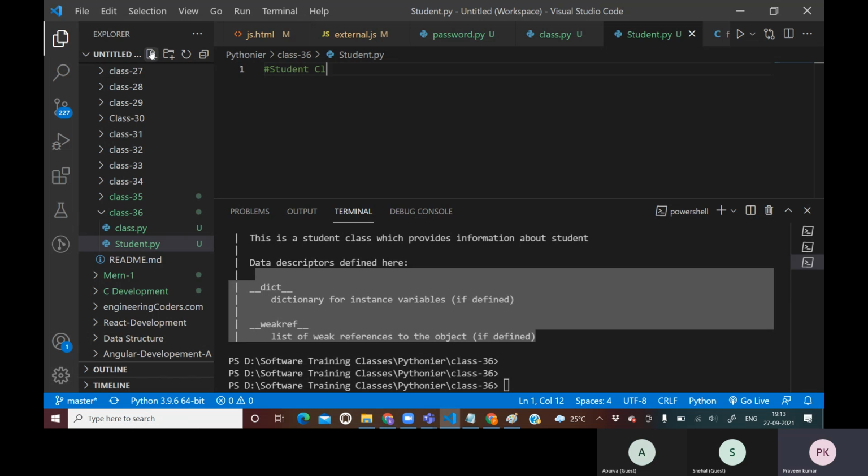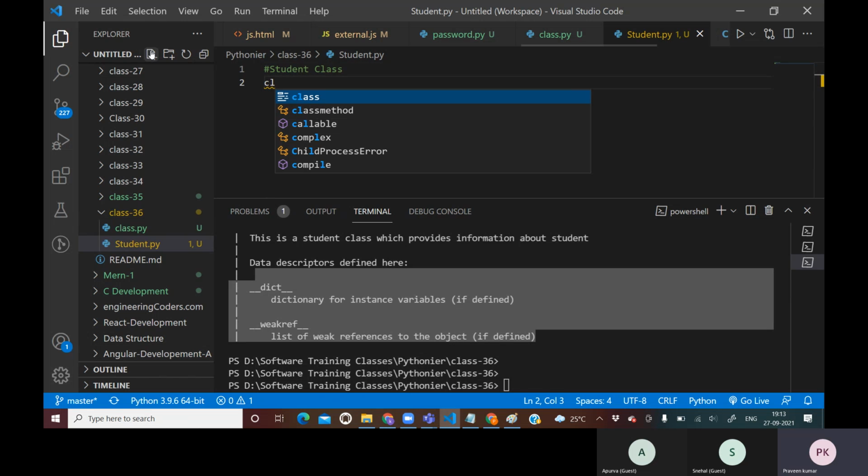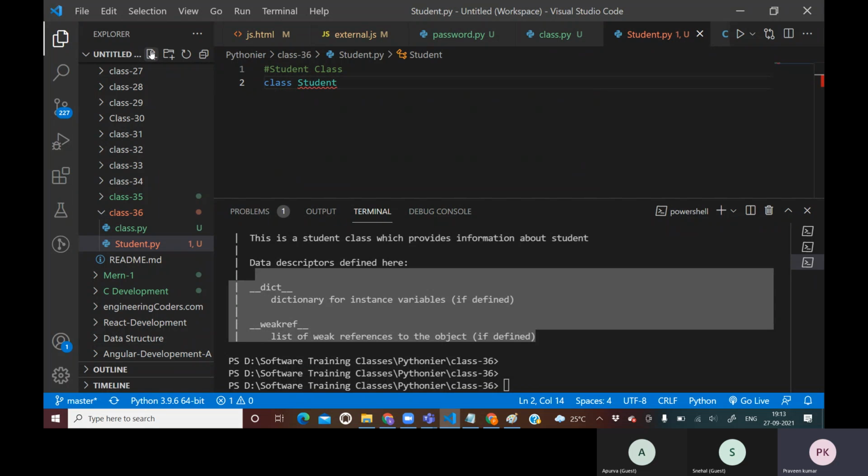Simply I need to create a class, so I will say class Student. First of all we will write the docstring: class Student developed by Apurva and Snehal. This is what I have defined.